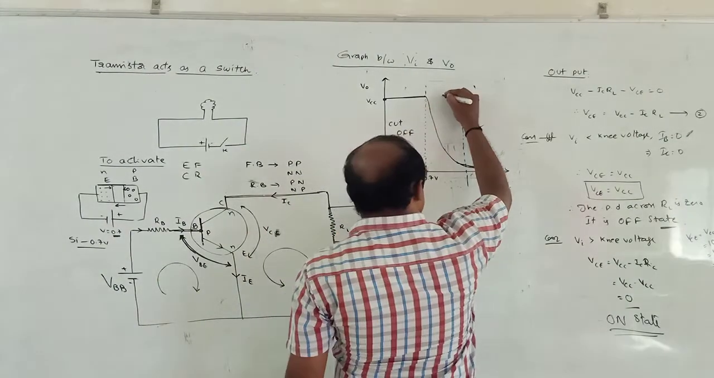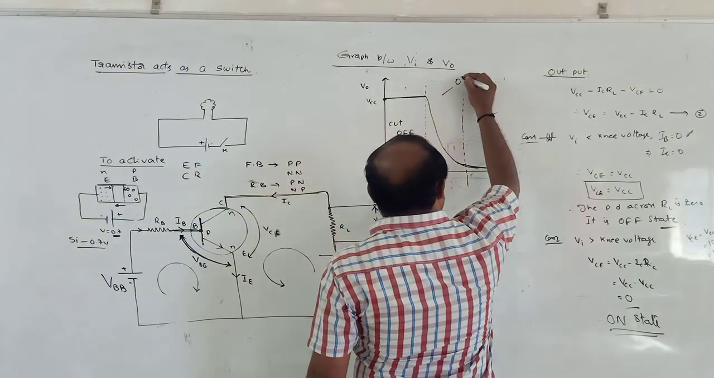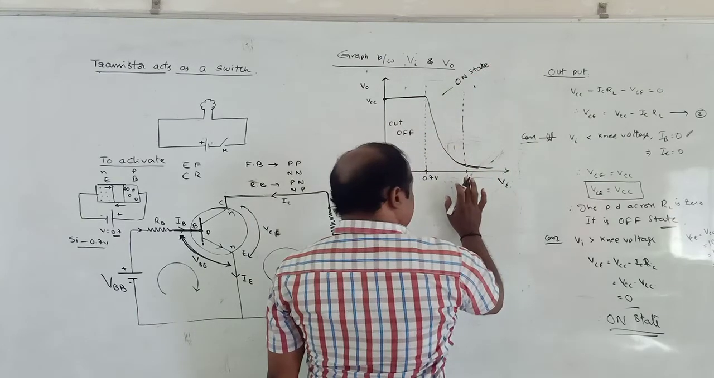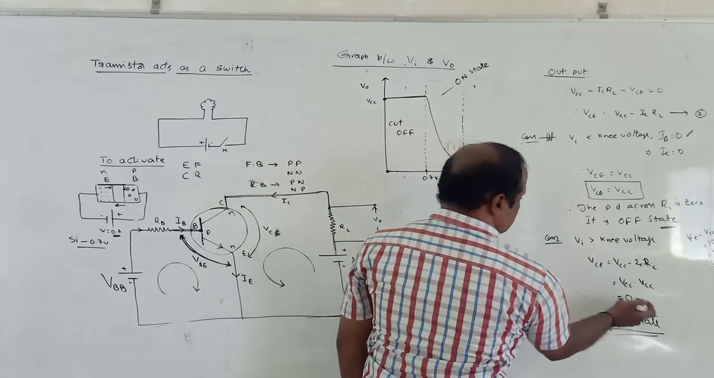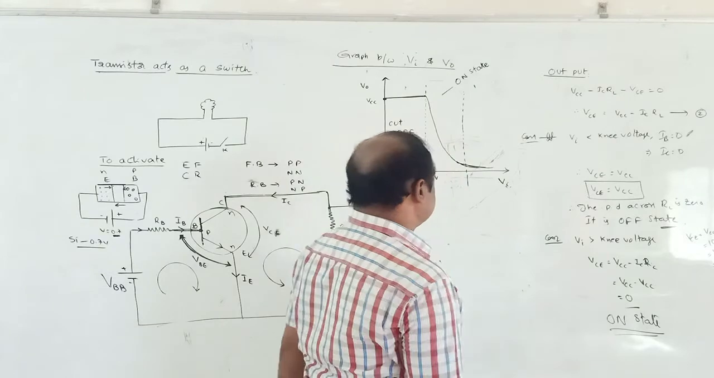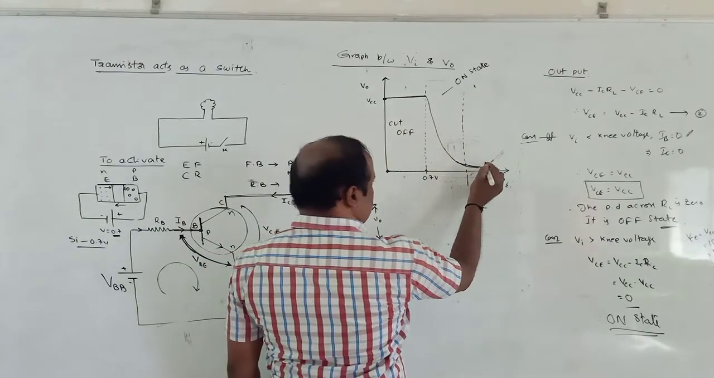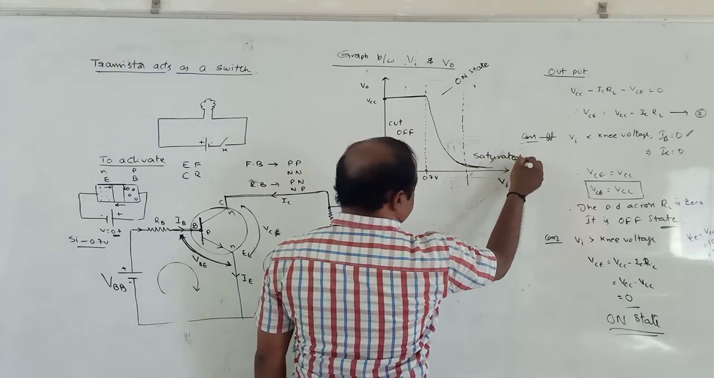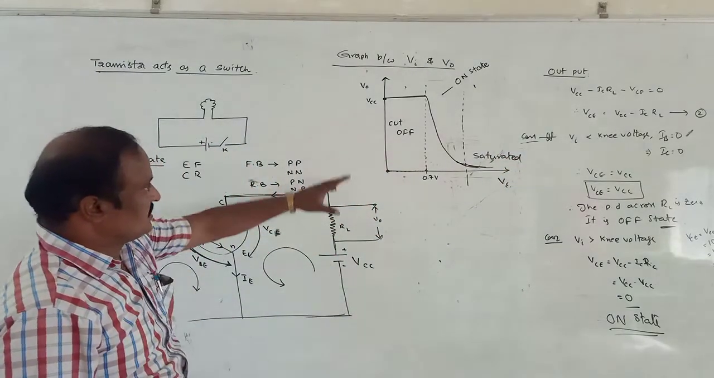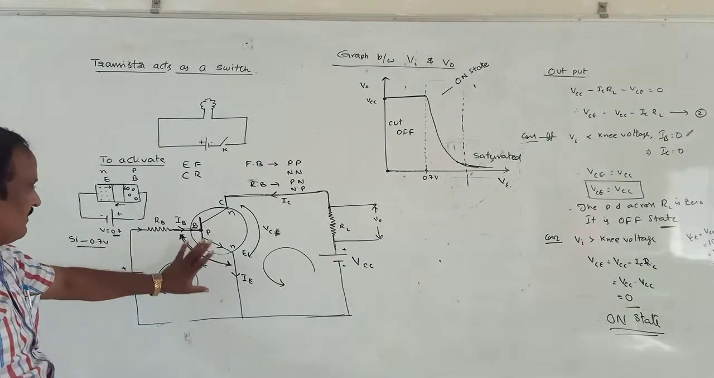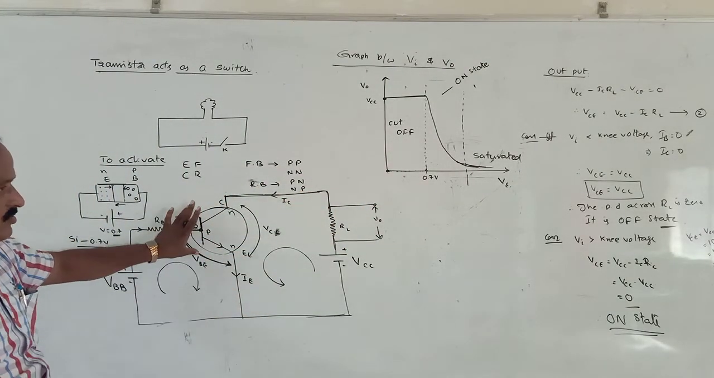So therefore this is called the on state of the transistor. And after this, what happens? VCE is equal to 0 at some point. VCE 0 means it is called the saturated state. So this is the graph between input and output in case of an NPN transistor in common emitter mode. Right? Okay.